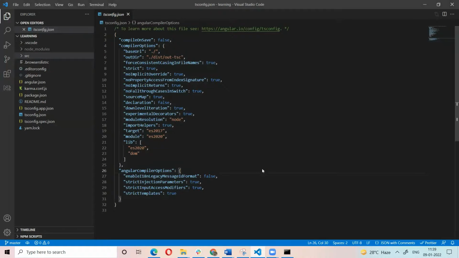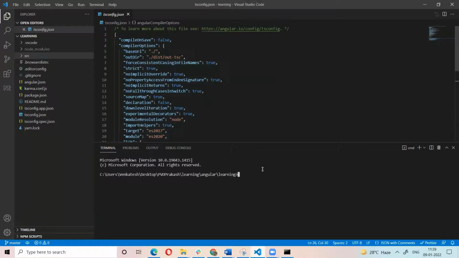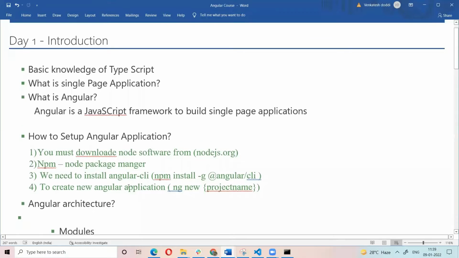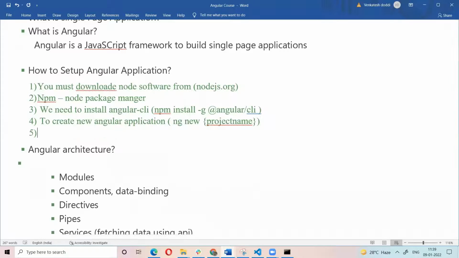To run the Angular application, the command is ng serve. Sorry, ng serve to run our application. After setup, to run the Angular application, what is the command? ng serve.